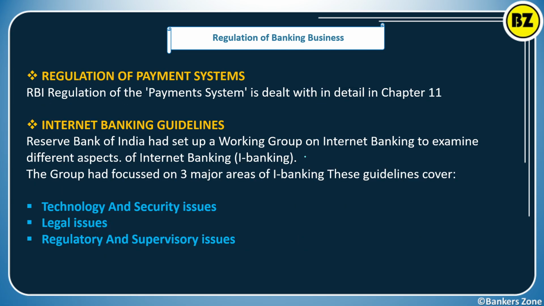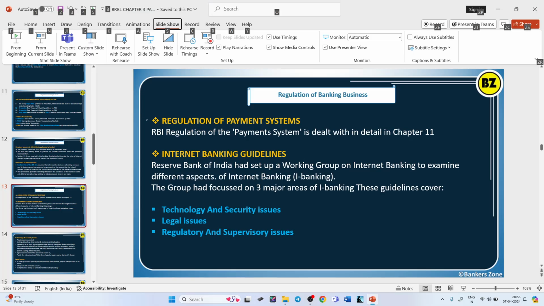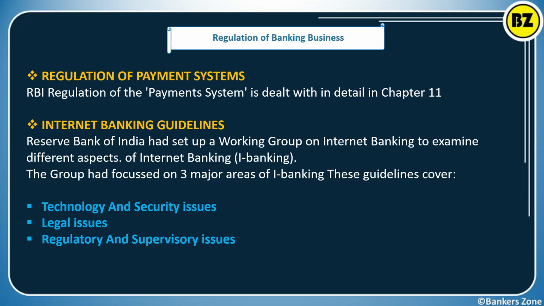Now, regulation of the payment system. See, RBI regulates the payment system in India. That we have to see in detail in chapter 11. So now see some internet banking guidelines of RBI.